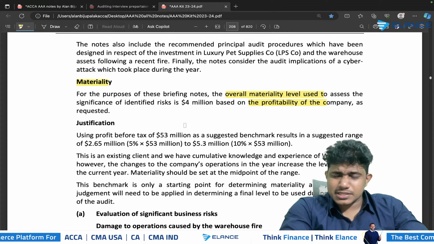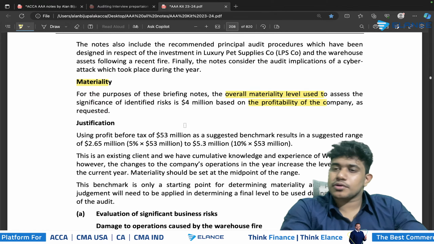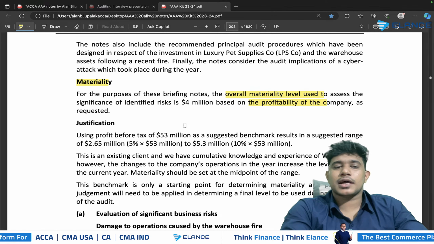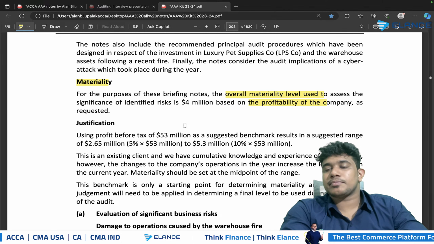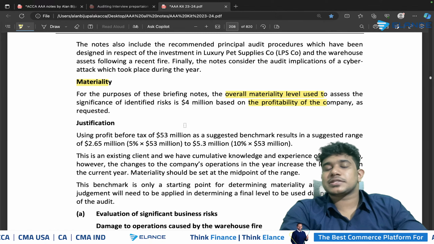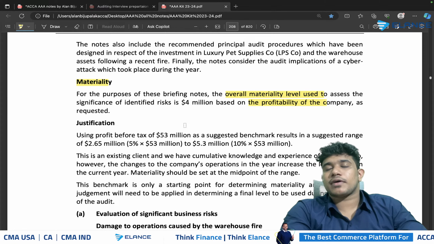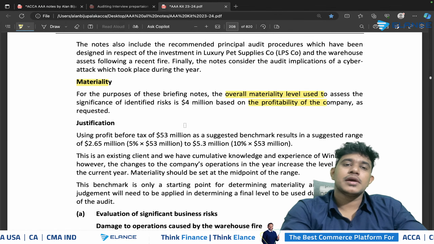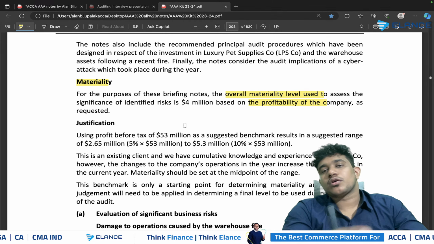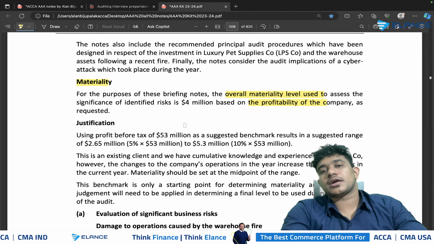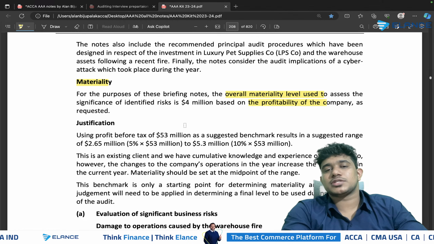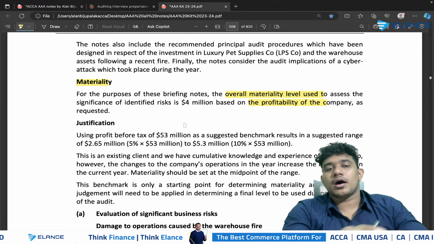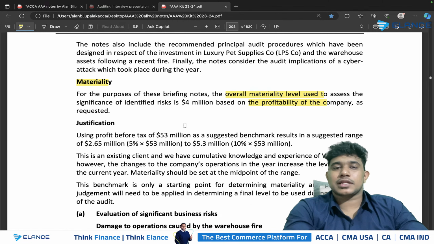So if it is not a new client or a newly listed client, you can specify the same thing. You can mention that even though it's not a new client or a newly listed client, we have selected the middle line as the client represents a lot of material, possibility of having material mistakes in the financial statements. In addition to that, the client company's corporate governance is weak and the internal control also has deficiencies. Therefore, on the basis of our professional judgment, we have determined to select 0.7 million as the materiality limit.